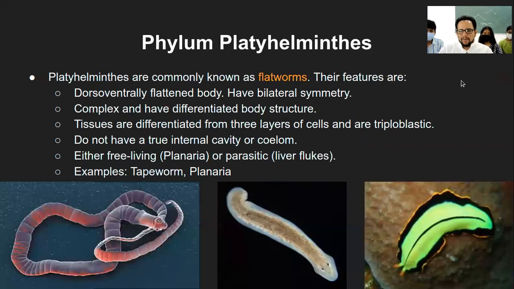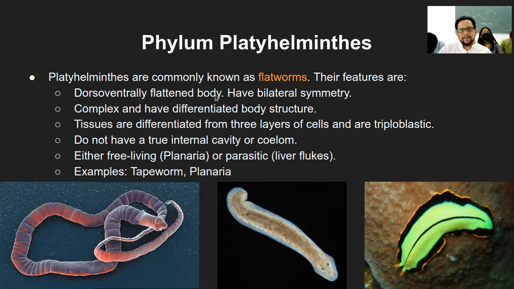Okay, so now we will start with the new phylum that is called as phylum Platyhelminthes. Helminths actually usually refers to a kind of a worm, and platy is flat. So these are all flatworms. The common example you would know of for sure is the tapeworm, so that it becomes easier to describe the characteristics. Yeah, there are various types of tapeworms.